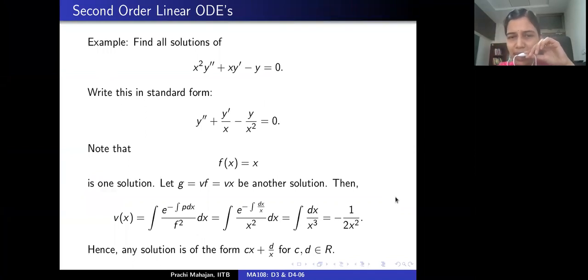See, if you start with some other choice of f, you may get something else. But nevertheless, the solution space is going to be fine, because we know that the dimension is 2. So this is a method very specific to second order linear homogeneous differential equations in standard format. Is that okay? Yes, ma'am.